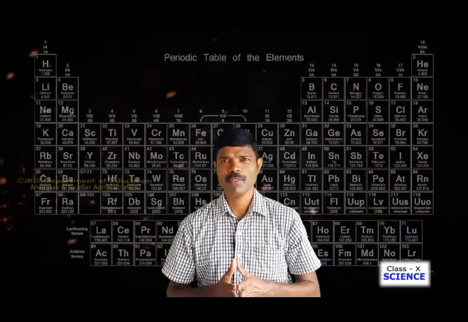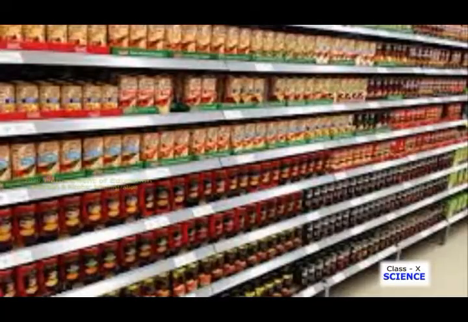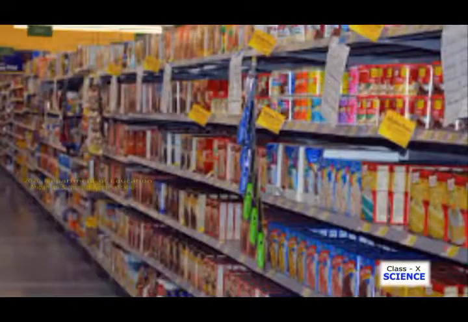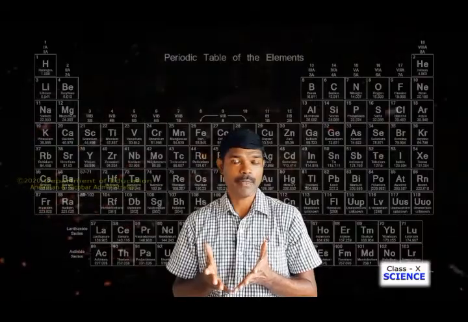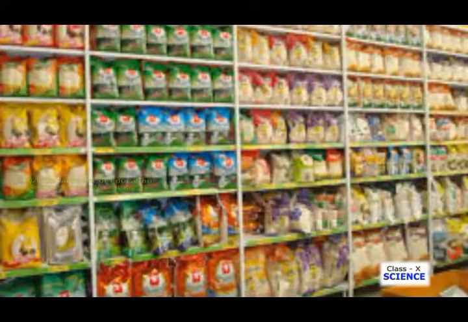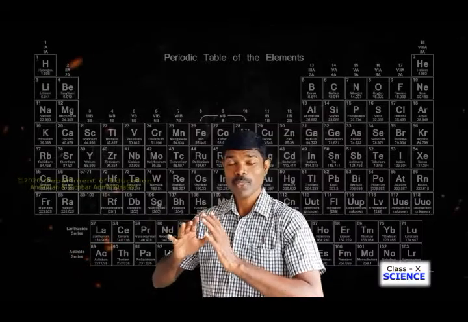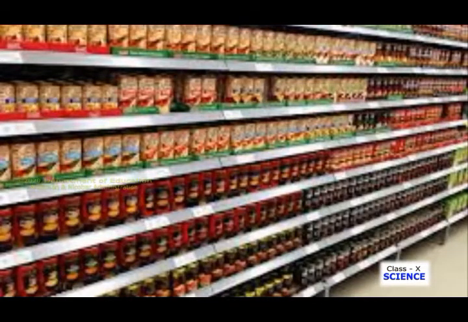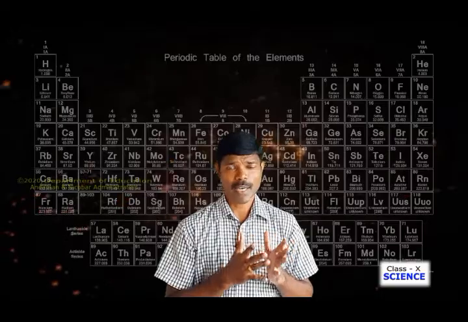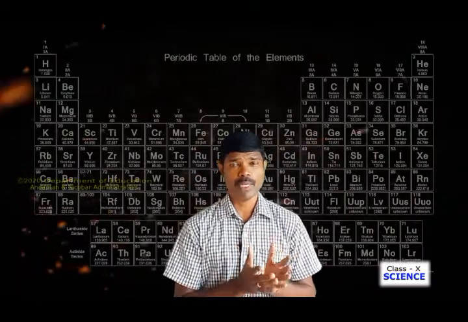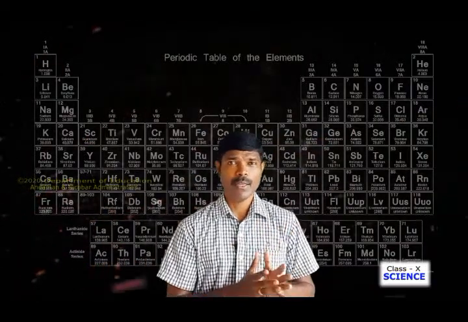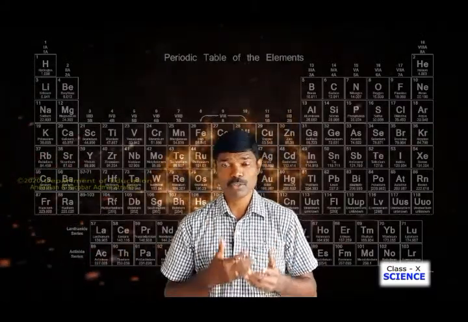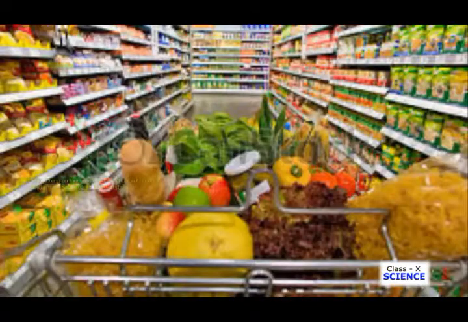You are much familiar with shopping in supermarkets, right? When you go to shop, there you will find all the categories are grouped together. For example, different types of biscuits are stacked together, right? So that when you go to the shop, you will find it very easy to get the things according to the category and the type of materials. They are grouped together and put in one place, right? So if the things are grouped, then it is very easy for us to select or to get the things easily.